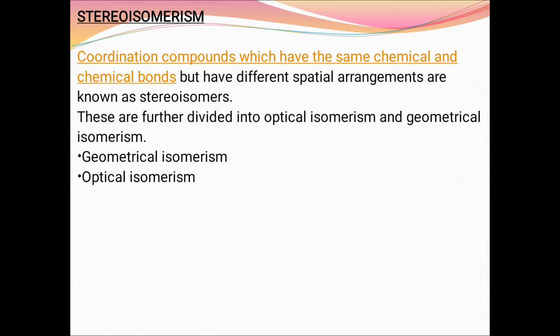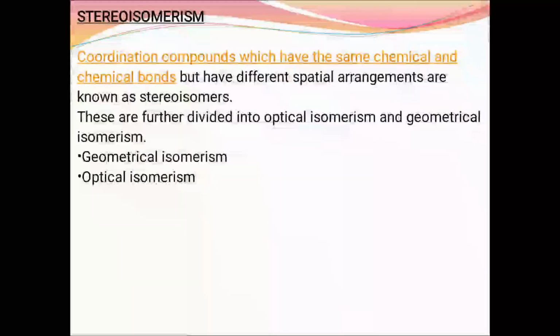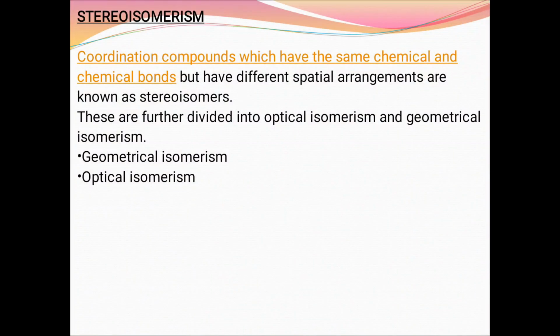The next one is stereoisomerism. Coordination compounds which have the same chemical bonds but different spatial arrangements are known as stereoisomers. It is divided into 2 types, the first one is optical isomerism, another one is geometrical isomerism.